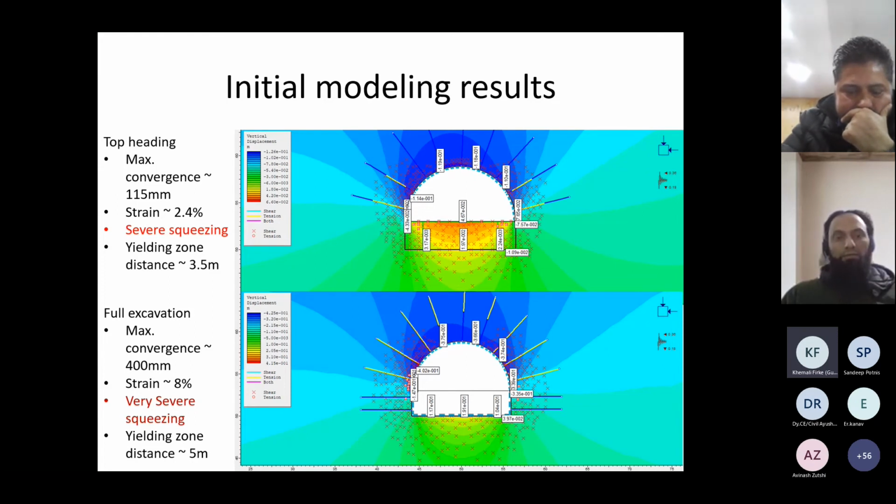And for full excavation, we have obtained a strain of 8% due to more than 400 mm convergence. This is again a very severe squeezing case, as we have seen in the Hoek chart. And the yielding zone was also about 3.5 meters in top heading and 5 meters in full face excavation. Of course, this is with seismic loads as well. So this is a little bit on the higher side.